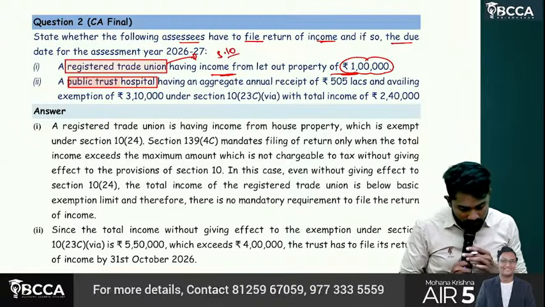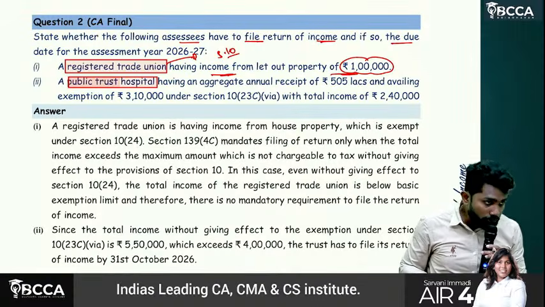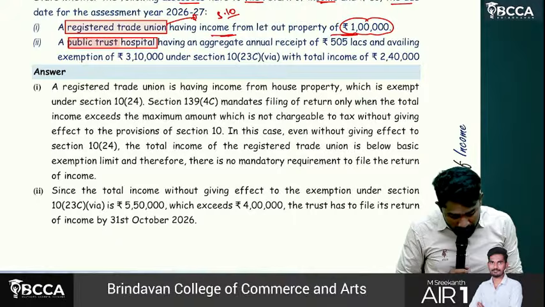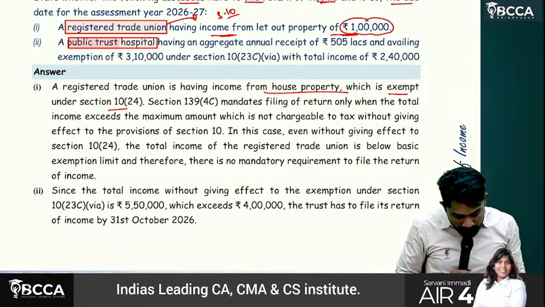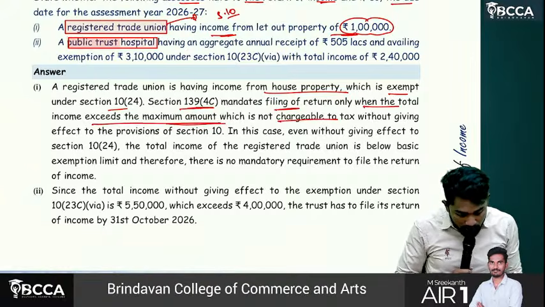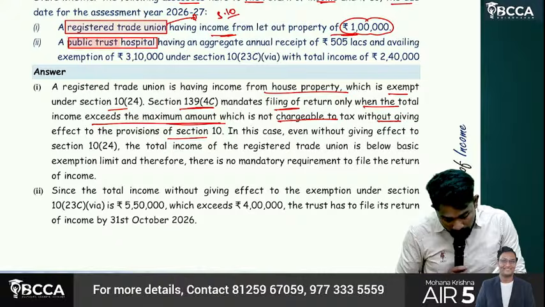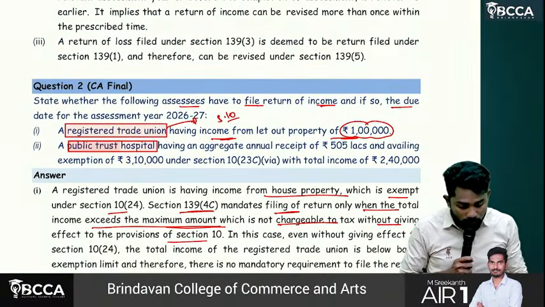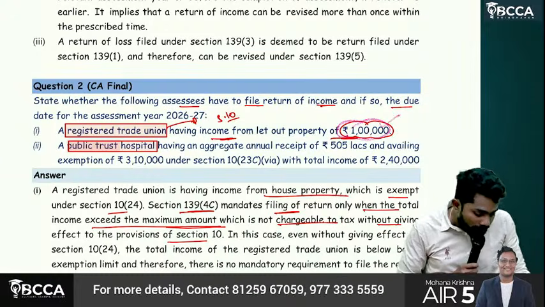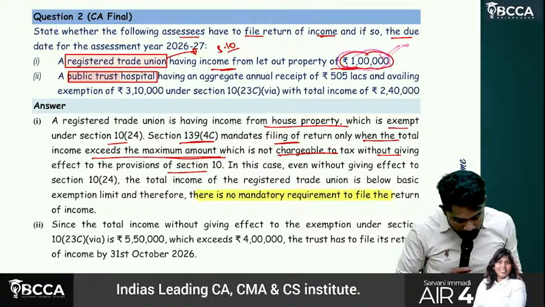So what does it say under 139(4), those sub points will be there. Before giving exemption, you should check whether their total income exceeds basic exemption limit or not. See, a registered trade union is having income from house property, which is exempt. Section 139(1) mandates filing of return only when the total income exceeds the maximum amount not chargeable to tax, nothing but basic exemption limit, without giving effect to section 10. In this case, even without giving effect to section 10, their total income is how much, sir? 1 lakh only, which does not exceed basic exemption limit. So are they required to file return or not? In the first case, there is no mandatory requirement to file the return.